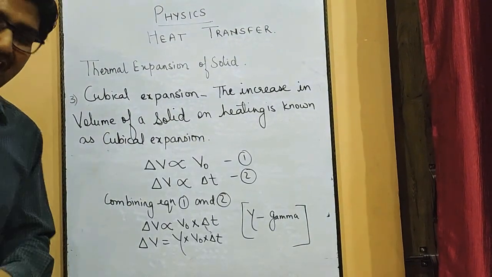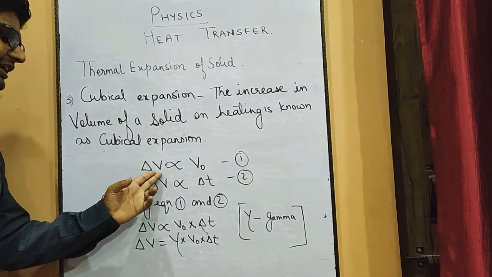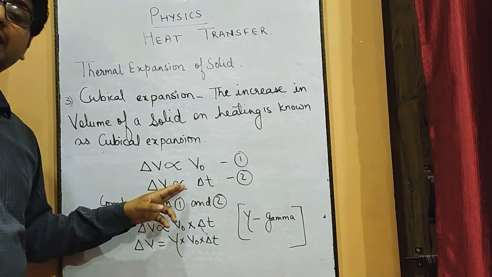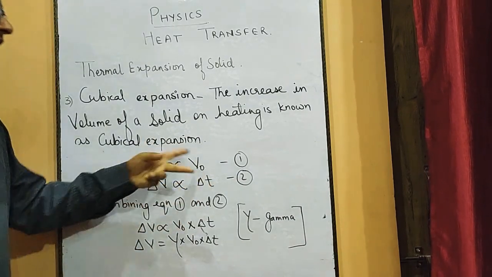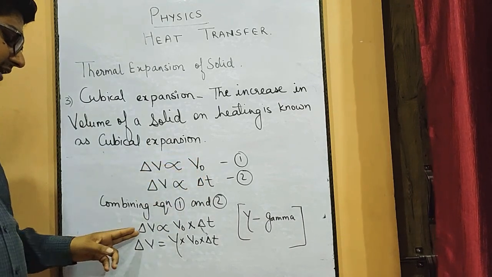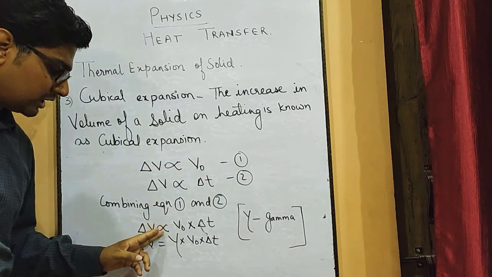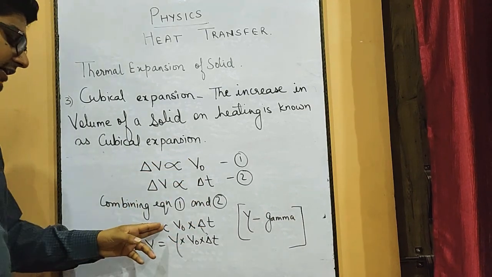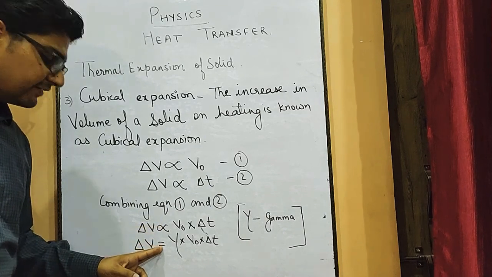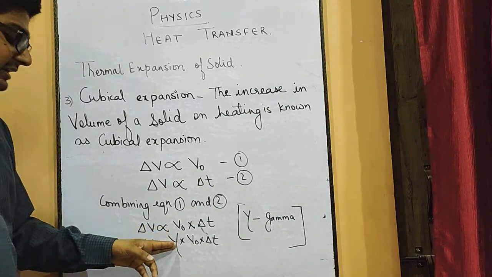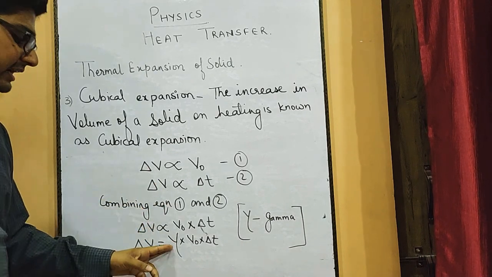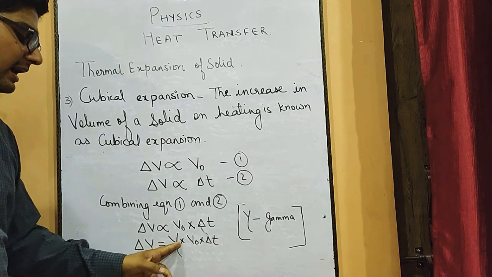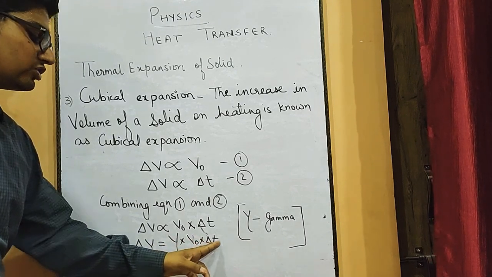Using these factors, we can say that change in volume is directly proportional to original volume. Similarly, change in volume is directly proportional to change in temperature. Combining both, change in volume is directly proportional to original volume into change in temperature. To remove the proportionality sign, we use an equals sign, and we require a constant, which here is gamma. So change in volume equals gamma into original volume into change in temperature.